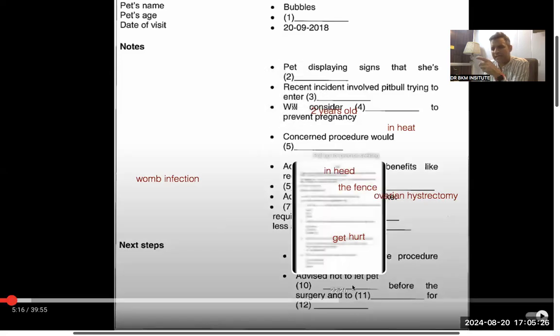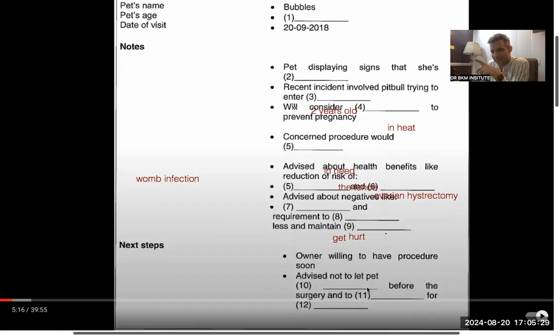Yes. Eat less before the surgery. Eat less. So the word eat is coming over here as well. But yeah, pet to eat less before the surgery.